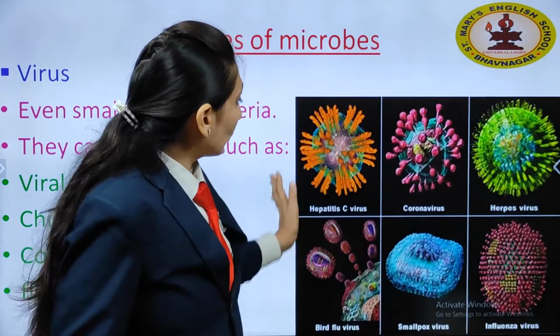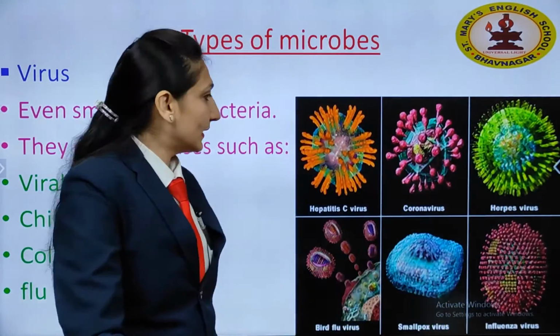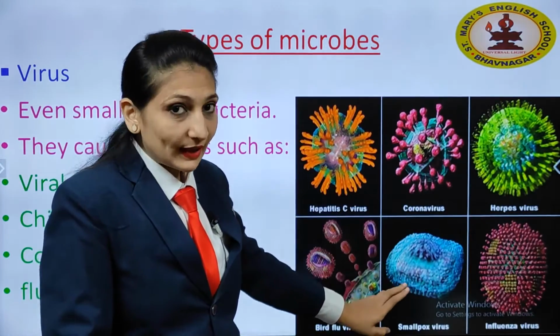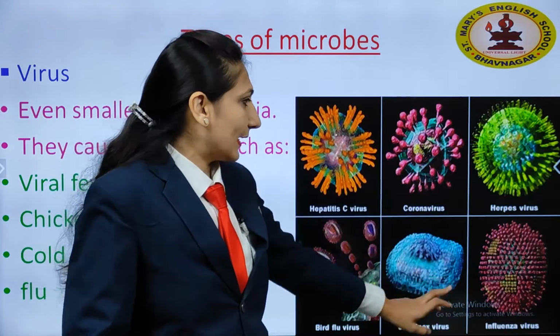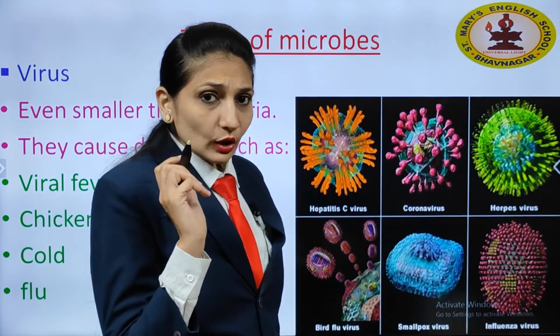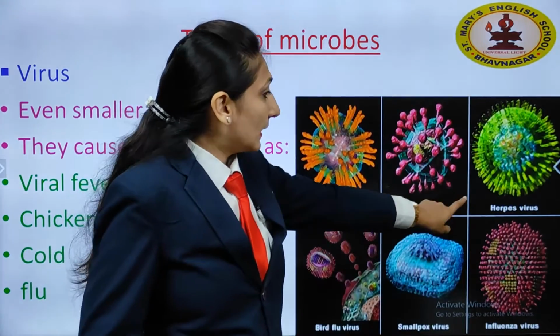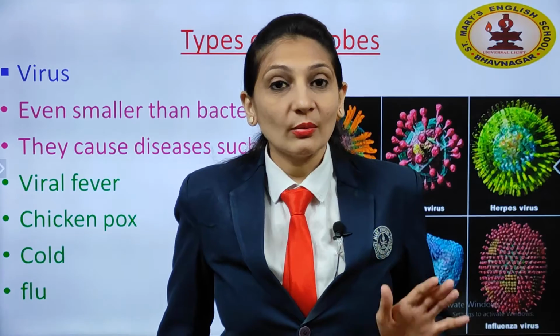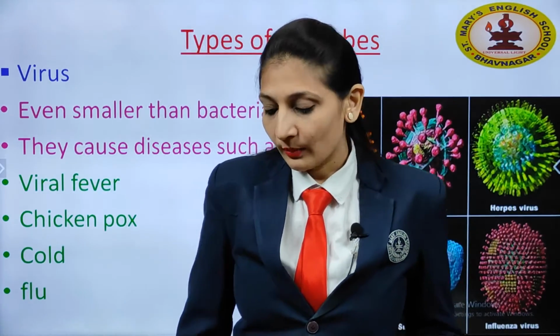Even this virus causes different diseases which have been written here: Hepatitis C, coronavirus, which has just now spread like anything, children. That is caused by this virus. Herpes virus, bird flu, smallpox and even influenza. So this virus causes many diseases inside our body.